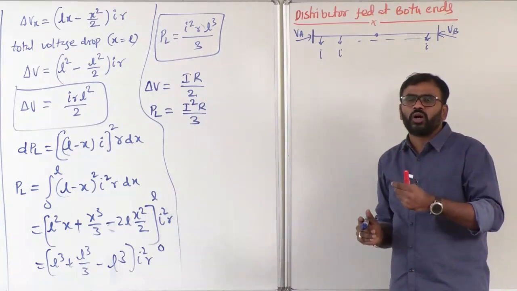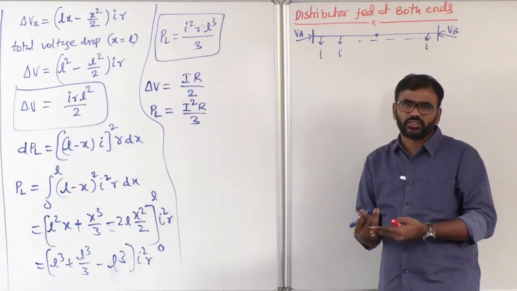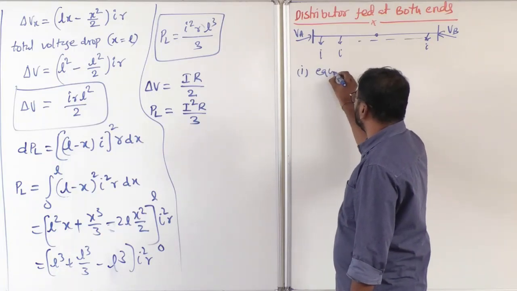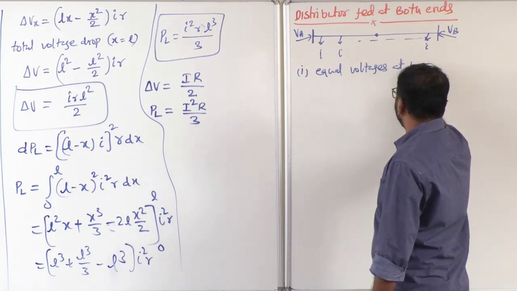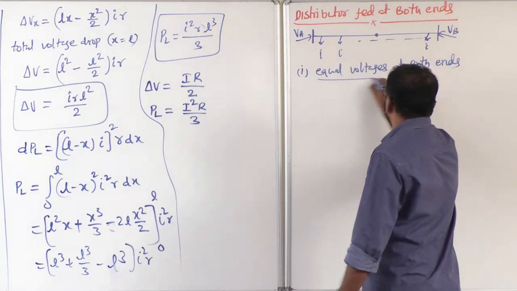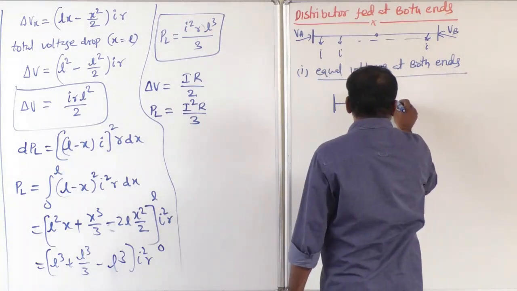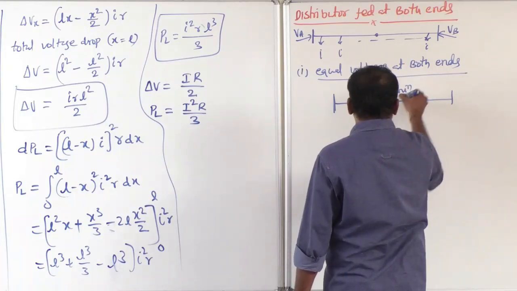Anyway, we will solve with equal voltages at both ends and unequal voltages at both ends. Now, the first case is equal voltages at both ends. If that is the case, it's very simple to solve. Exactly at the middle we get the minimum voltage. Now this is where we get minimum voltage.